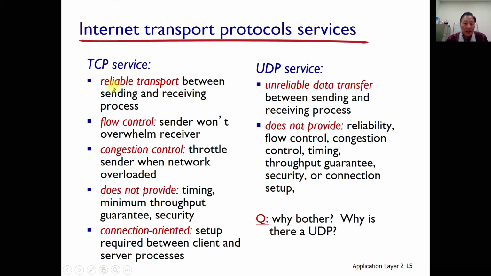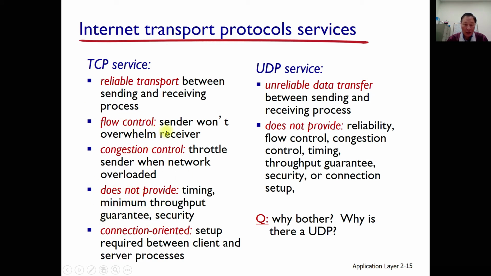TCP service provides reliable transport between sending and receiving process, and TCP is more reliable. It provides flow control and congestion control, a more complicated and more complex protocol.